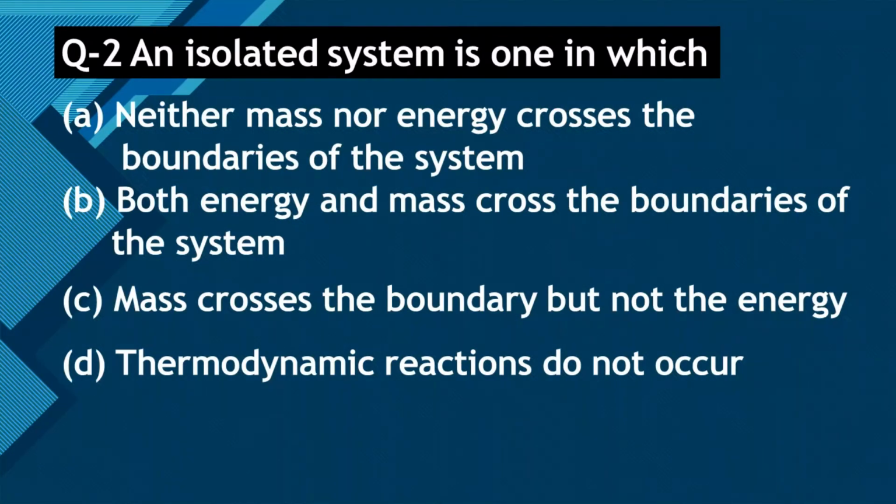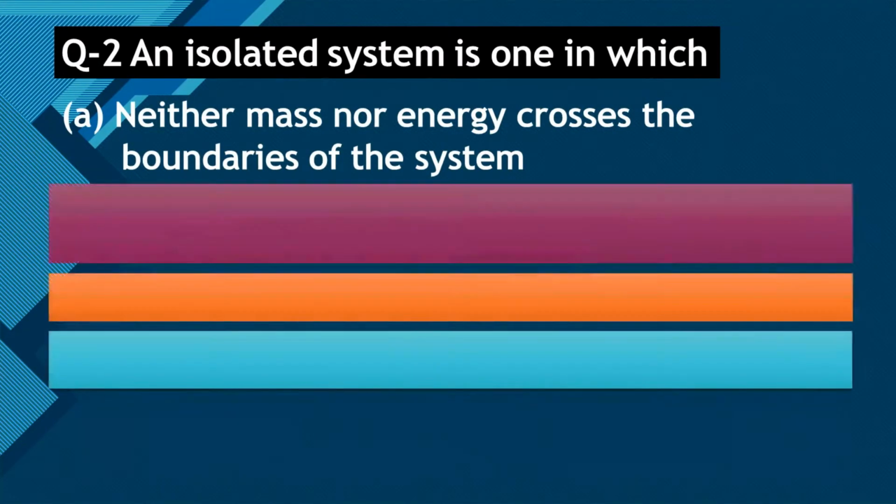First of all, what is an isolated system? An isolated system means a system in which there is no transfer of mass and no transfer of heat. Practically, in nature there is no perfectly isolated system, but we can consider the example of a thermos, in which there is no transfer of mass and no transfer of heat for a long time. So in an isolated system there is no transfer of heat and no transfer of mass. The right answer is option A, neither mass nor energy crosses the boundaries of the system.